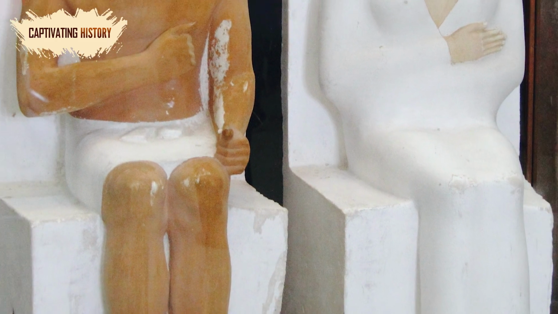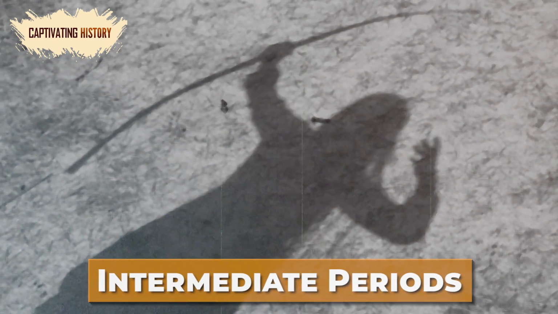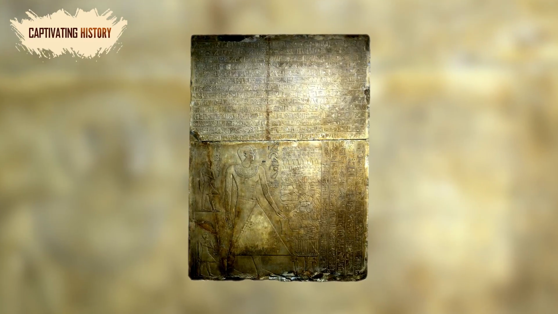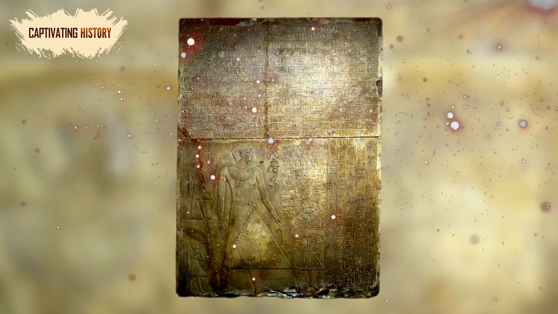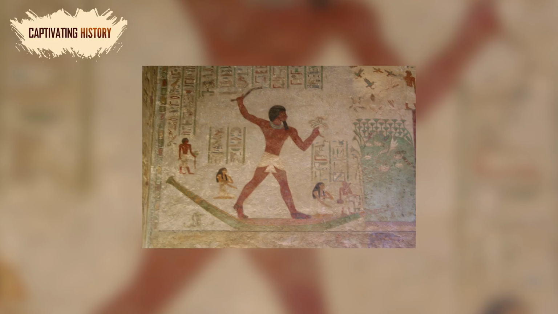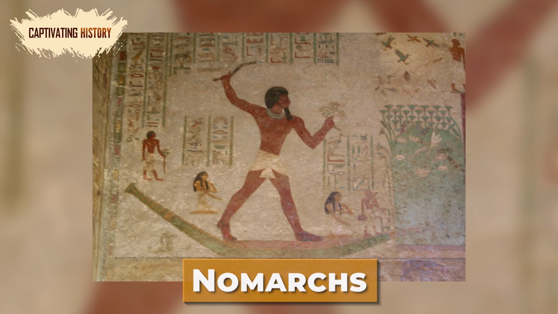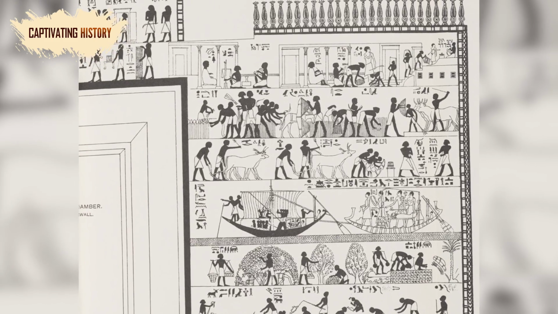The stable eras of Egyptian history, like the Old Kingdom, are referred to in modern times as kingdoms. Meanwhile, eras of political strife or instability are known as intermediate periods. The First Intermediate Period immediately followed the Old Kingdom, and it was a time of fragmented rule and competing dynasties. Traditionally, it is seen as a dark age for Egypt, where the central government built in the early dynastic period collapsed and plunged the country into chaos. Local rulers, or nomarchs, held sway, leading to decentralization. Despite this, the seeds of cultural change were sown.